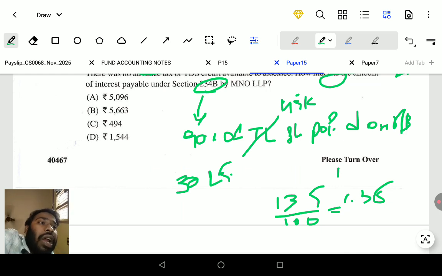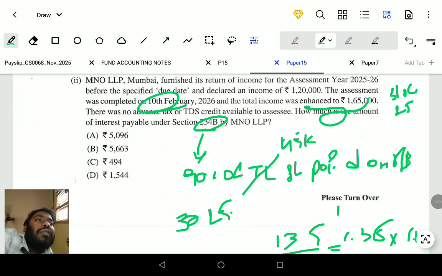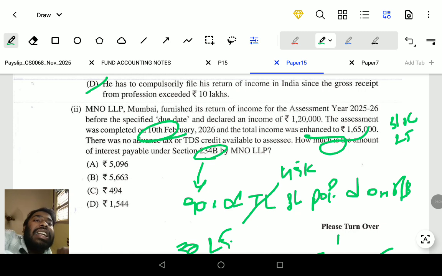Then 135 into 1% per month, into the number of months you have defaulted. The due date of return filing is 31st October 2025 only. But what is 234B saying? 90% of the tax as on 31st March 2025 must be paid, but you have not paid that tax on the 45,000.